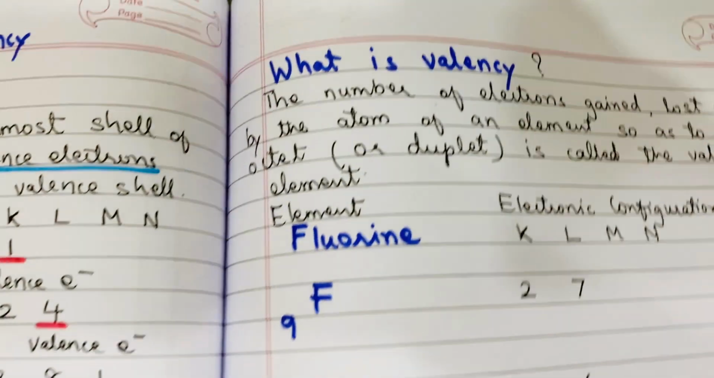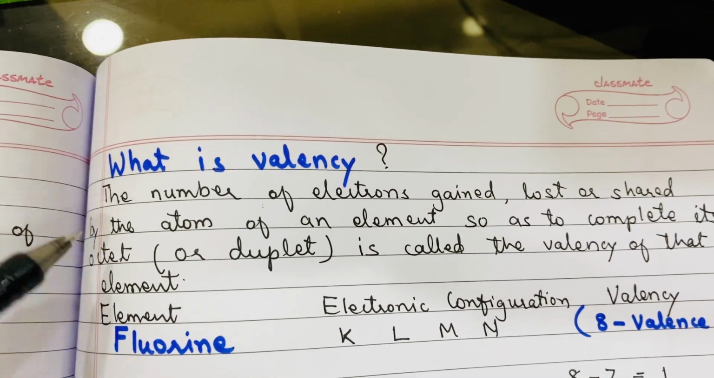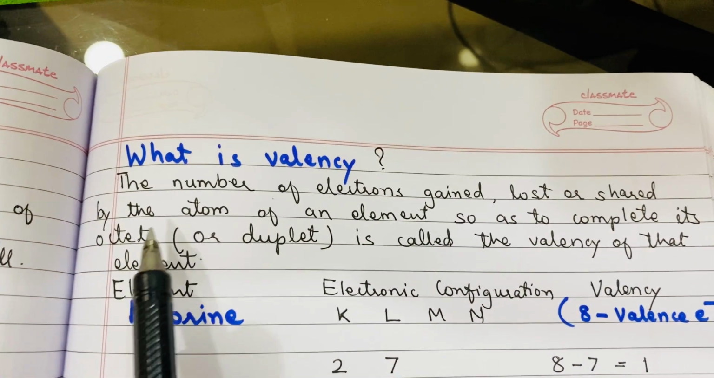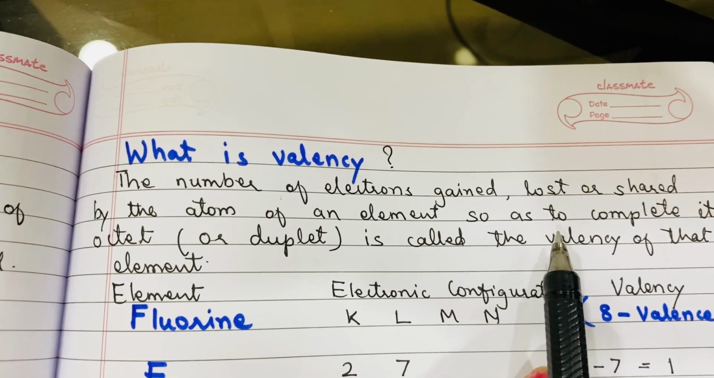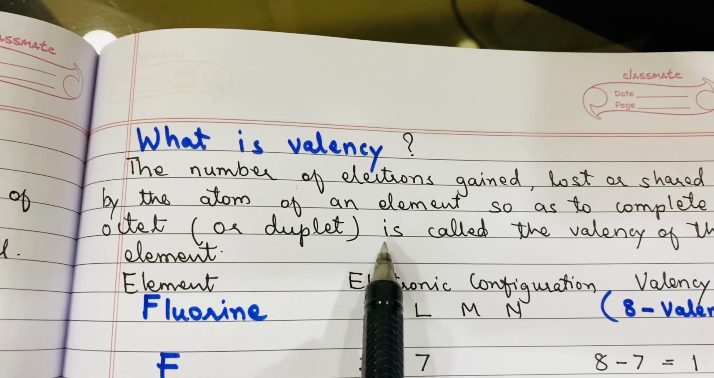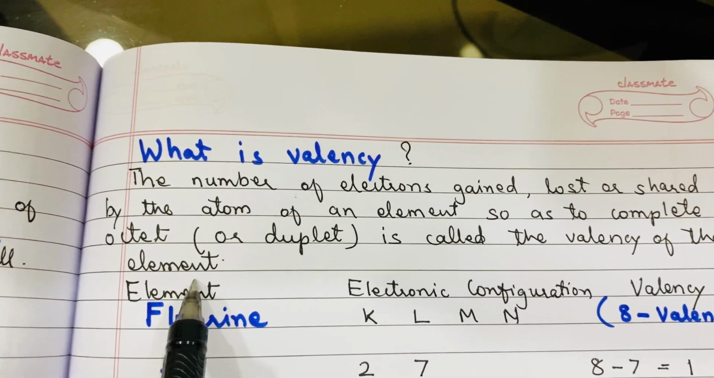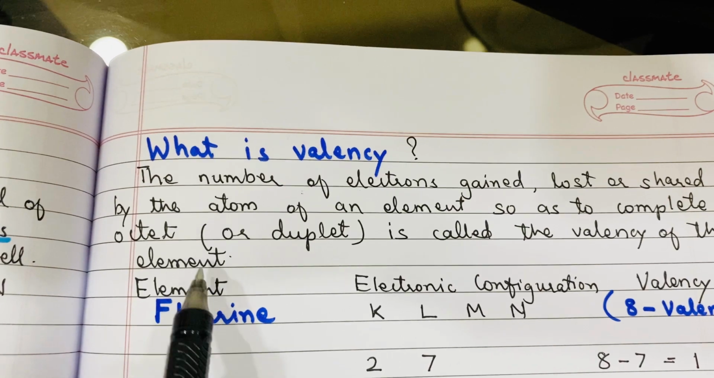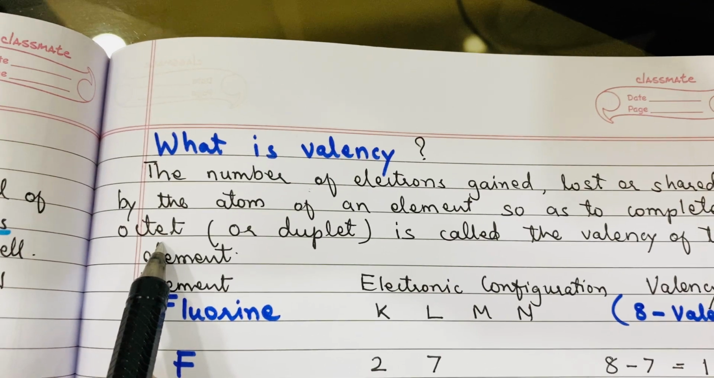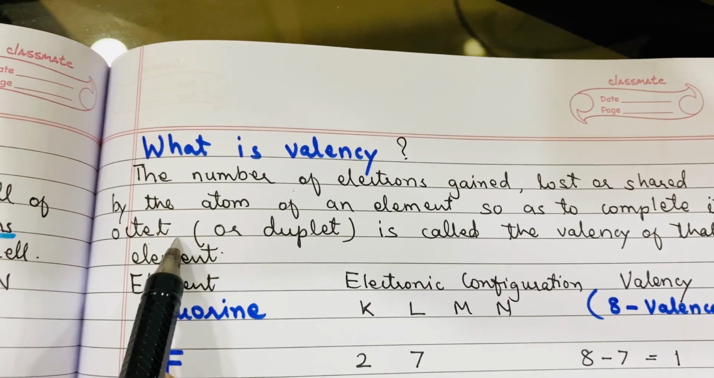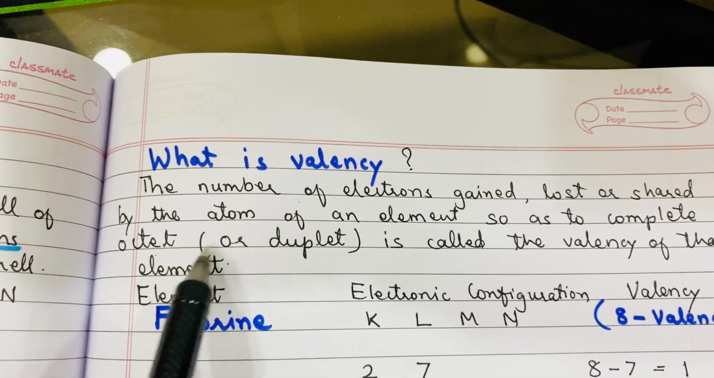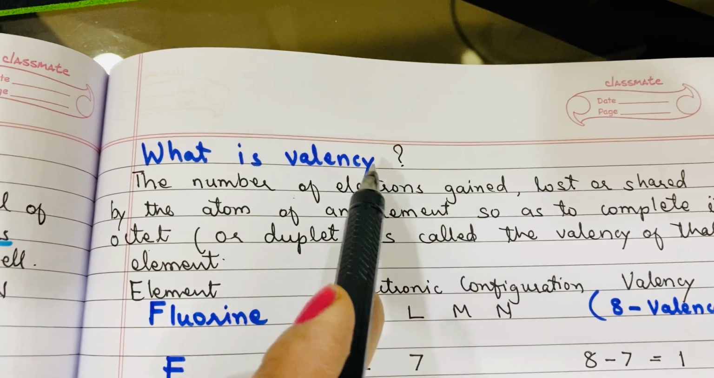So that means, what is valency? What is the definition of valency? The number of electrons gained, lost or shared by the atom of an element so as to complete its octet, or duplet in case of helium, is called the valency of that element. That means every element will try to get an octet. It can achieve this either by losing electrons, gaining electrons or sharing electrons. So every element will try to get an octet, and that's why this tendency to lose or gain electrons is called valency.